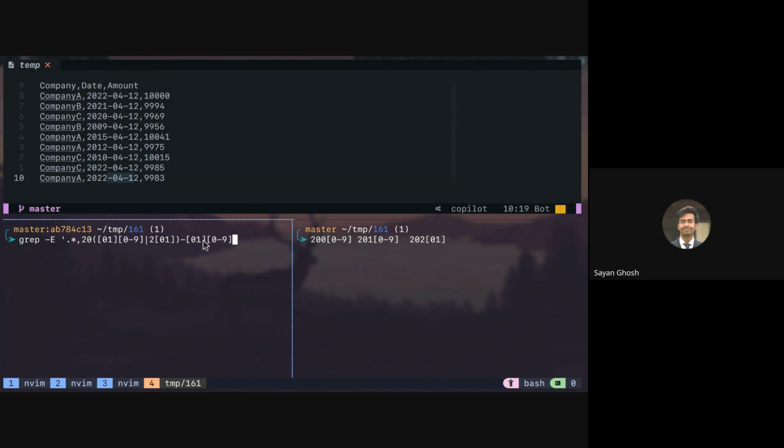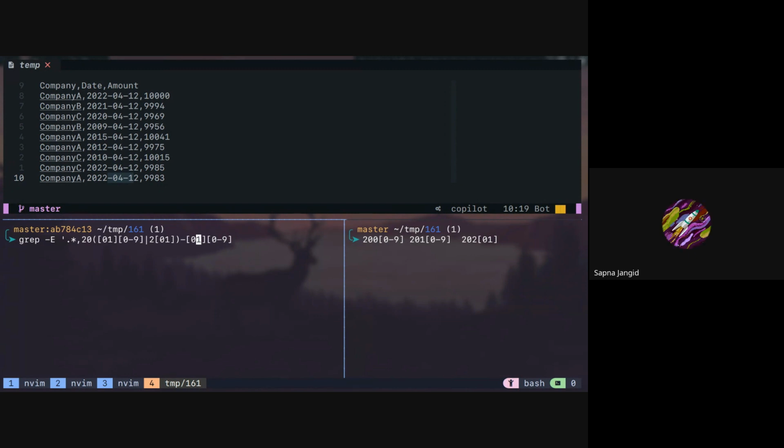But this will also match incorrectly formatted dates, right? For example, this will match 00. This will match 19, 18. That is not our responsibility, right? If the input data is garbage, how can we? Are we supposed to validate data as well? No, the main use case of regex is validation, right? So when you're writing a regex, it should match only the correct options and not the incorrect ones. So here, if you are saying 01 followed by any digit, then this also matches 18, 19, etc.